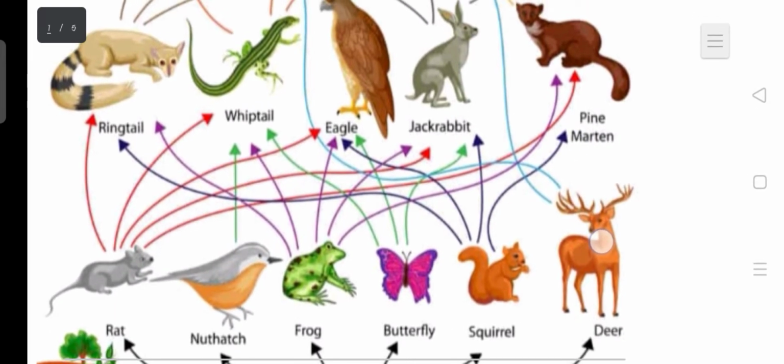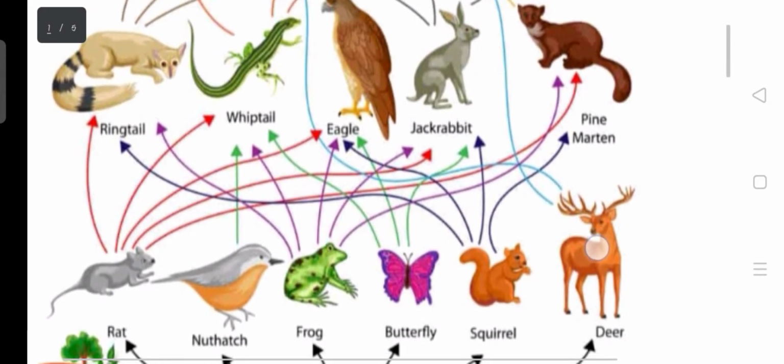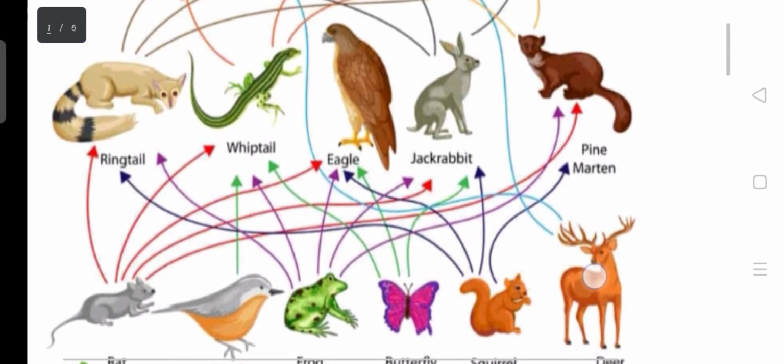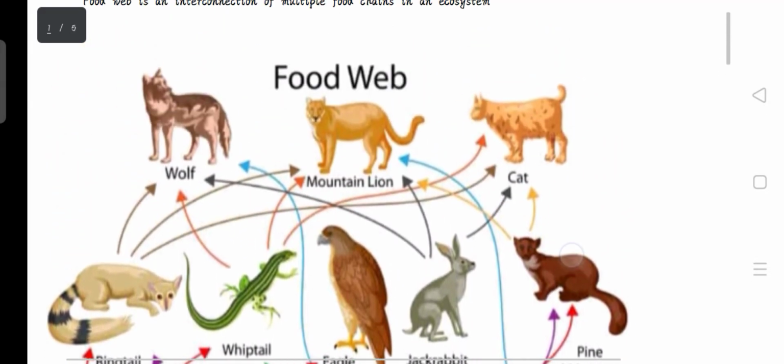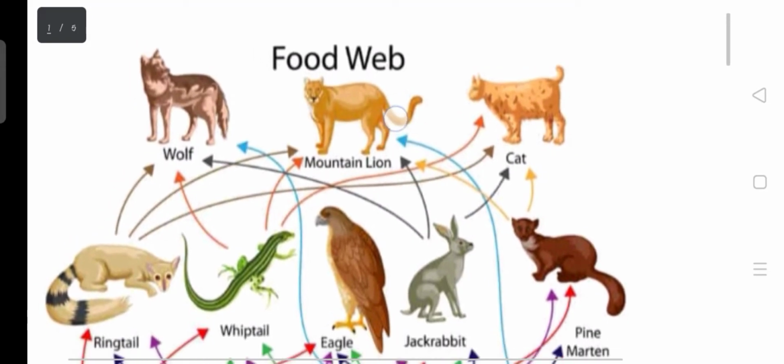In certain cases, you can find out that some animals in lower trophic levels are being eaten by another animal in a higher trophic level. Just like we have here in the deer. The deer is in the trophic level 2, but is being eaten by animals in the trophic level 4, which are the wolf and the mountain lion.